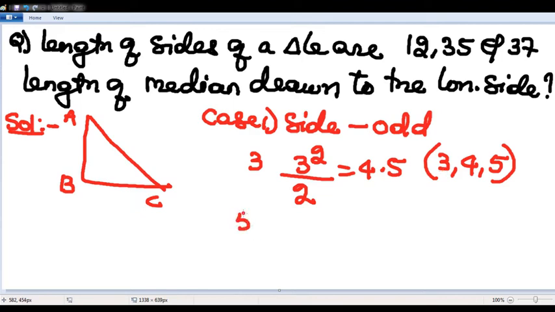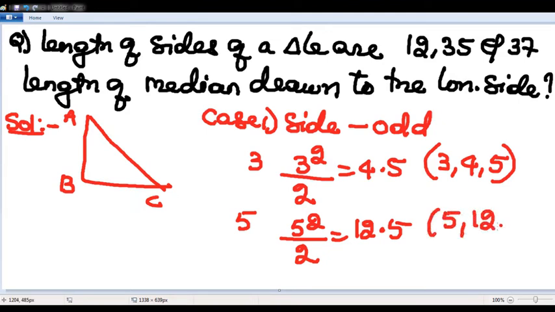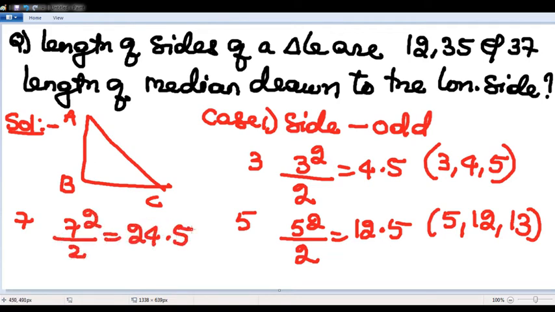Suppose it is 5, an odd number greater than 1. Square it and divide by 2. 25 by 2 is 12.5. Subtract 0.5 and add 0.5. We get 5, 12, 13. Right? Next, 7. First listen, sir. 7 squared by 2, 49 by 2 is 24.5. Subtract 0.5 and add 0.5. I'll get another right angled triangle Pythagorean triplet.